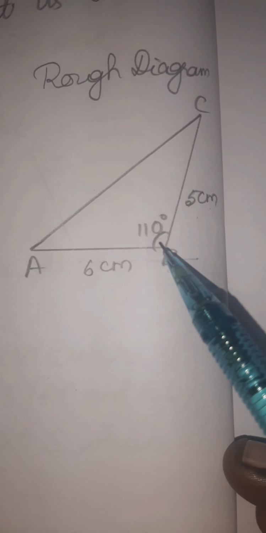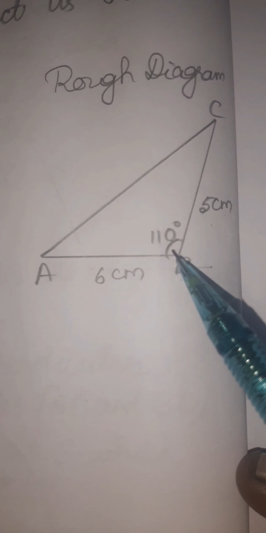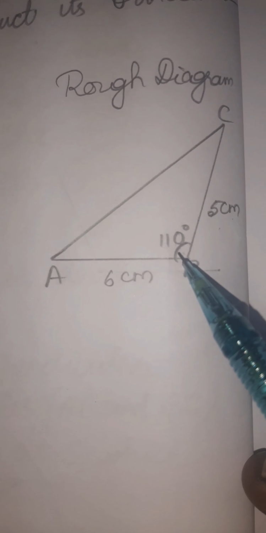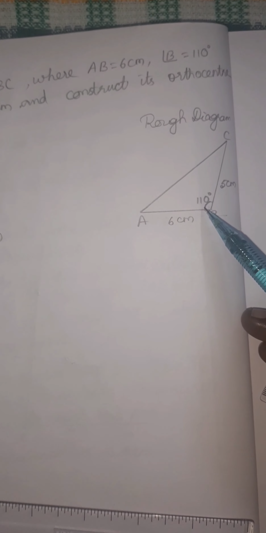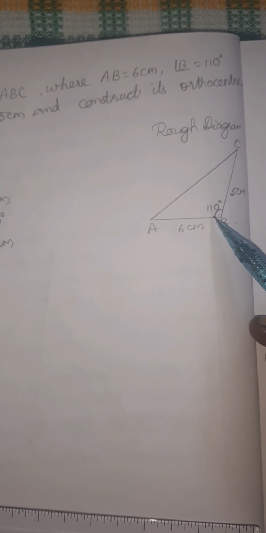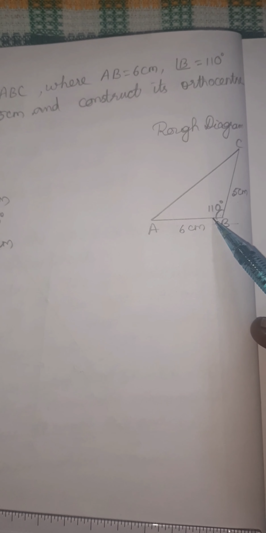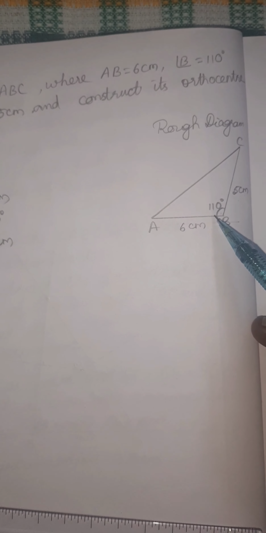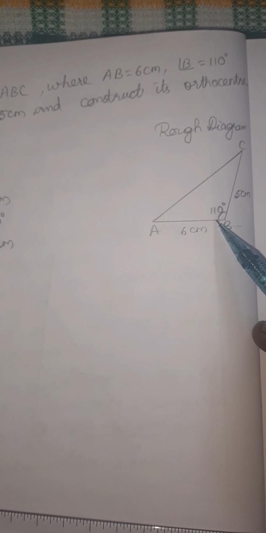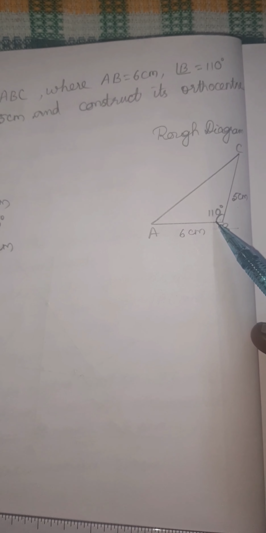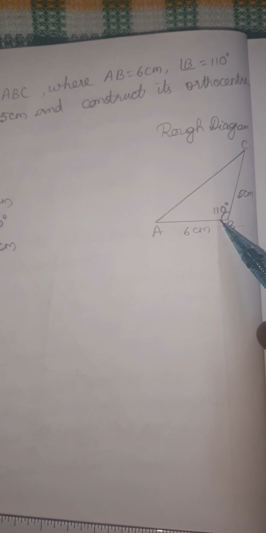So you draw the rough diagram, also like an obtuse angle triangle. Since the angle is given, we know it is obtuse, so you can draw it like that. Suppose the triangle is acute, then you draw a normal acute triangle. If one of the angles is a right angle, you draw a right angled triangle. So we will get some understanding in the rough diagram and fair diagram from the question.